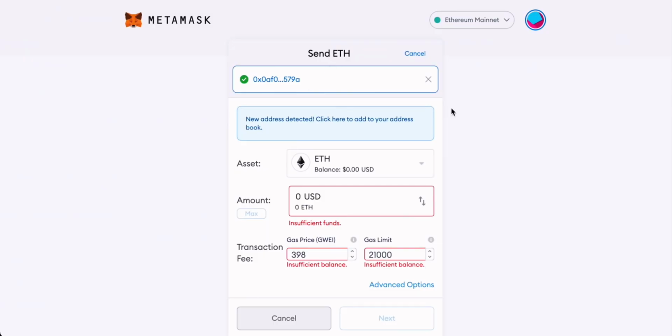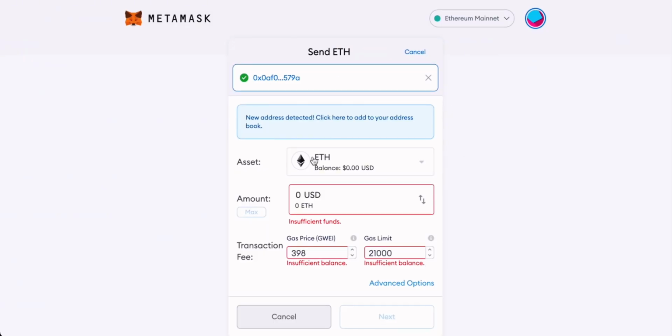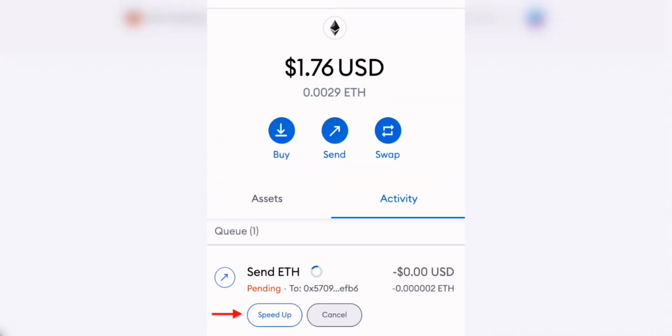Another neat feature of MetaMask is the ability to speed up or even cancel a transaction after you have submitted it, but obviously before it has been sent. You can actually come down to the option that looks like this and then just press this icon, cancel. You can also go over to the second option, which is speed up. And by pressing this option, you can actually choose the speed options. So you may have to pay a little bit more in gas fees if you want to cancel the transaction or speed it up. So just keep that in mind overall, but it's nice to have those options just in case you want to do something with the transaction after you've gone through and pressed OK.